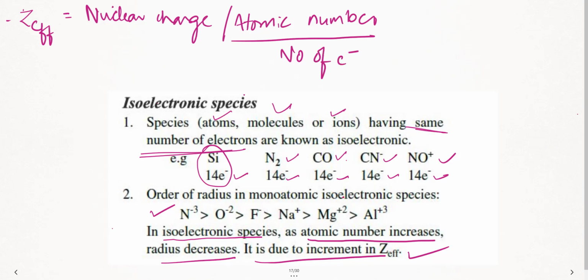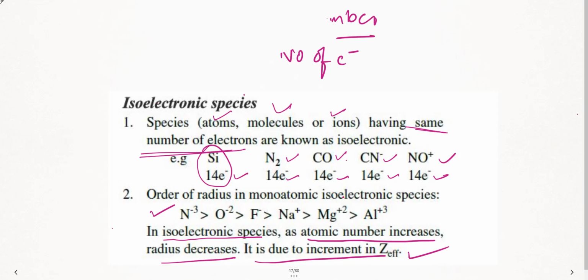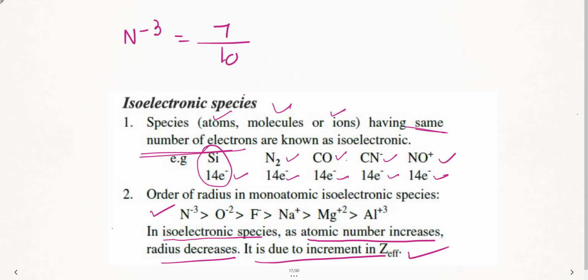So I'm going to apply this concept in this order and check. Let us erase this and take the space for this. So I know Z effective is atomic number by number of electrons. If I take the first example, N minus 3. What is atomic number? 7 by 10. How did I get 10? Because 3 electrons we've added. Minus 3 means anionic part, you need to add 3 electrons. You get 0.7. This is fine.